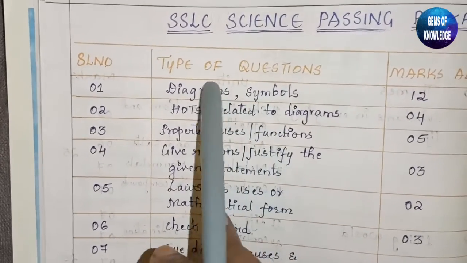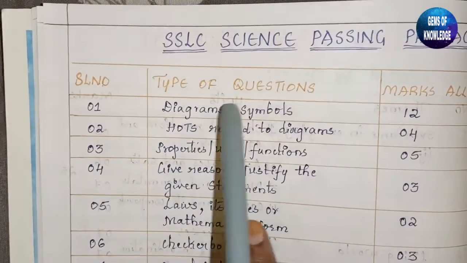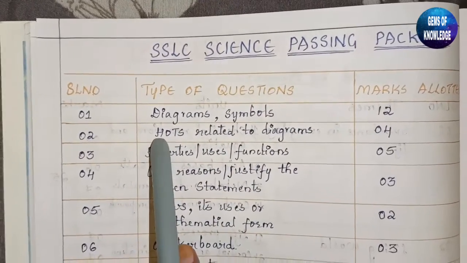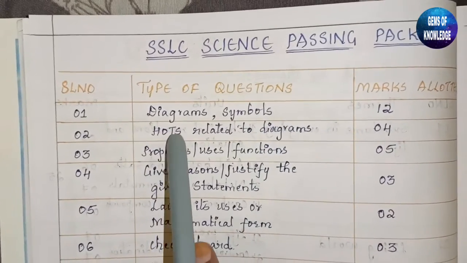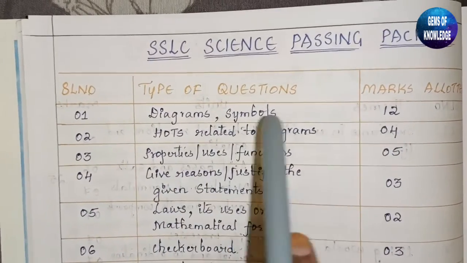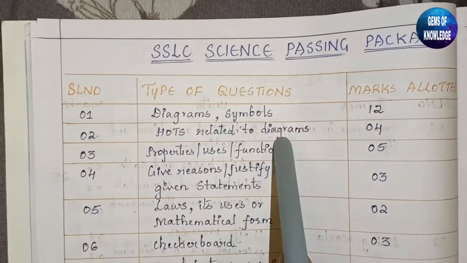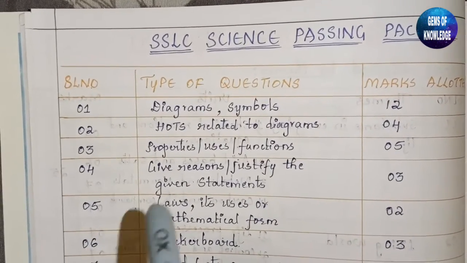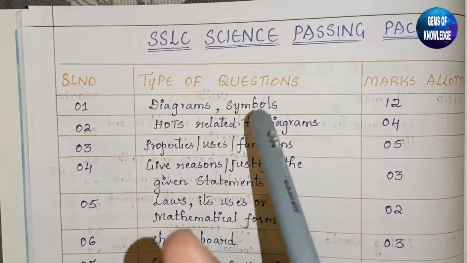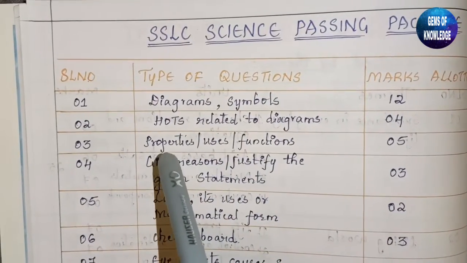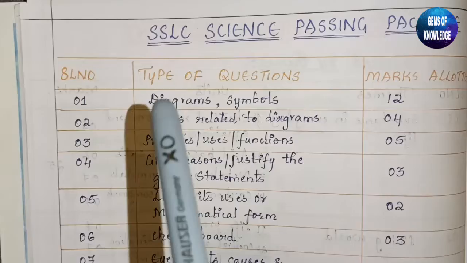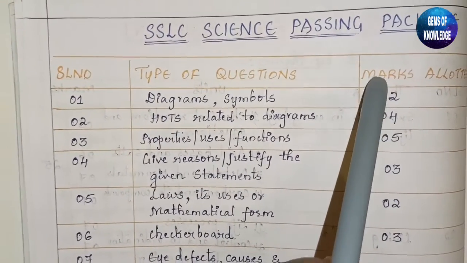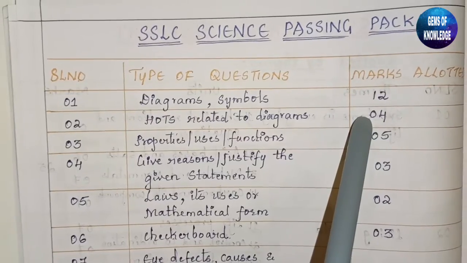So here you can see we are expecting diagrams and symbols for a total of 12 marks. Next is HOTS related to diagrams. HOTS is higher order thinking skills. So this is related to diagrams, which means one of the diagrams will be asked in the question paper and they will ask you either the function of that part, or the naming of that particular diagram, or any question applicable to that diagram. It carries 4 marks. So the total is 16 marks.